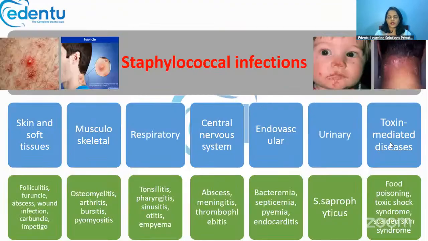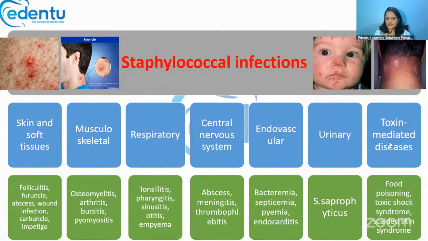So what are the infections that are caused by Staphylococcus? There are mainly two types: it can cause infections as such, or intoxication. The most common infections are skin and soft tissue infections. Folliculitis, furuncle, abscess, cellulitis, carbuncle, and impetigo are all caused by Staphylococcus.